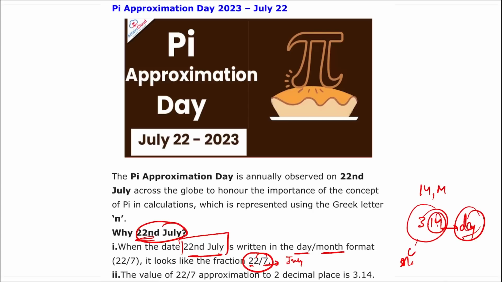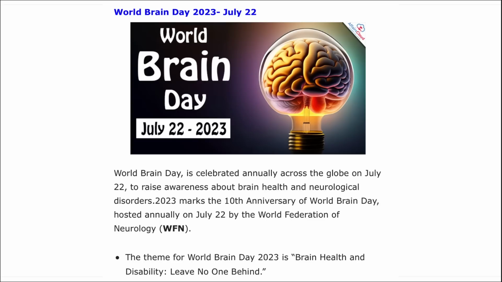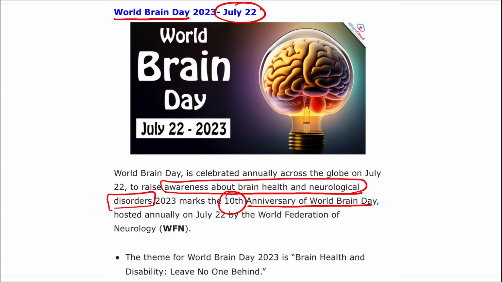Correct? Next, when do we observe World Brain Day? It is on 22nd of July only that we observe World Brain Day, and it marks the 10th anniversary of World Brain Day this year in 2022. This day is observed to raise awareness about brain health and neurological disorders. Then the theme for World Brain Day that you need to remember is "Brain health and disability: leave no one behind." Then there are some key points that were launched for this day: prevention, awareness, access, education and advocacy for World Brain Day.